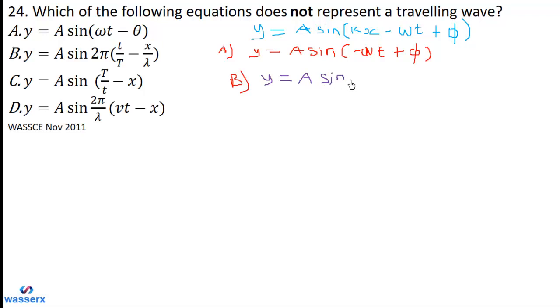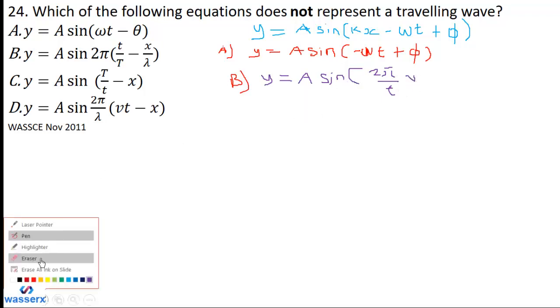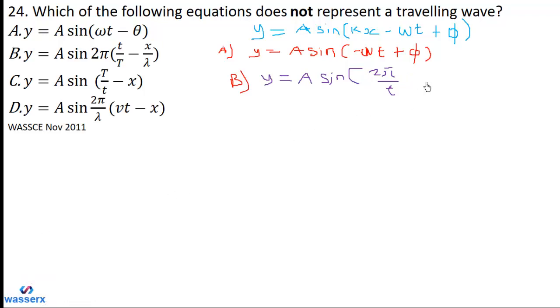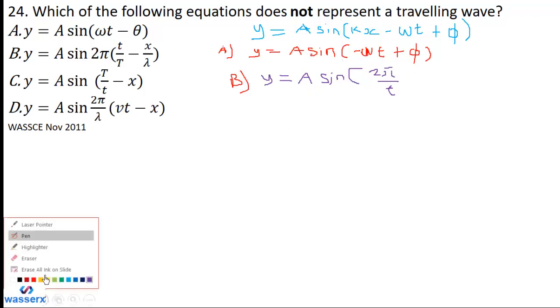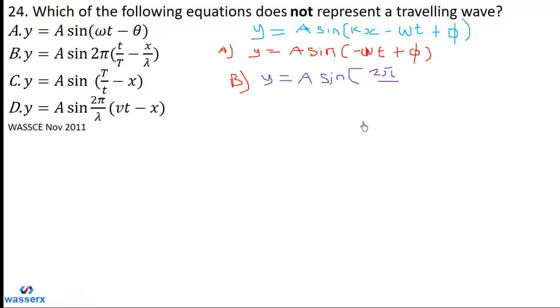So we need to expand to get 2 pi over capital T, not small t, times t, then we have minus 2 pi over lambda times x.